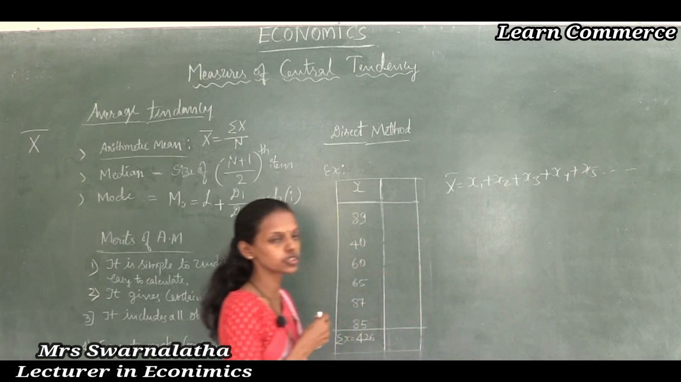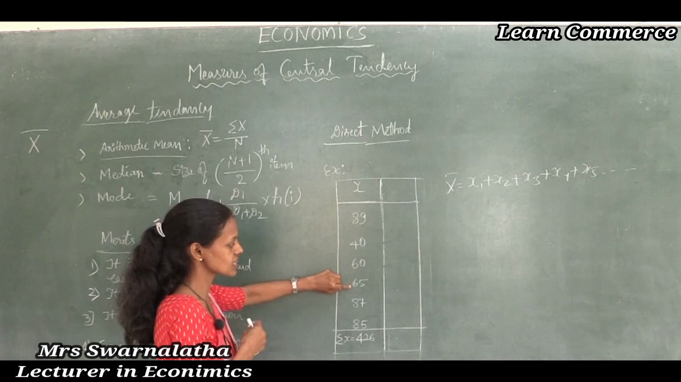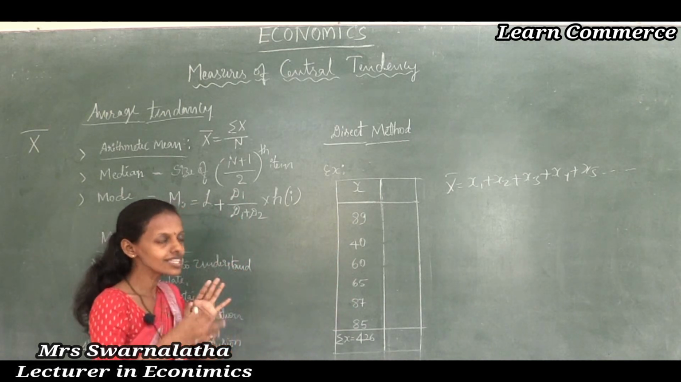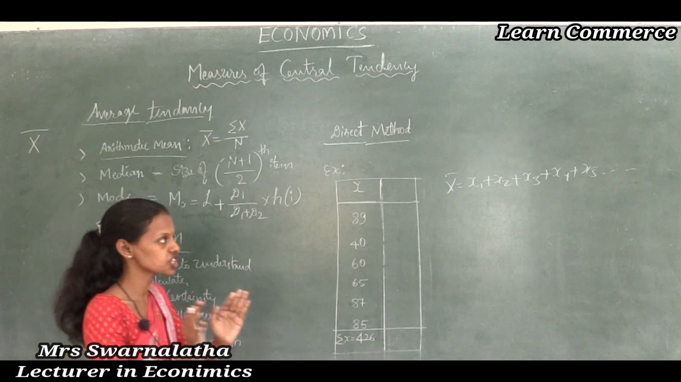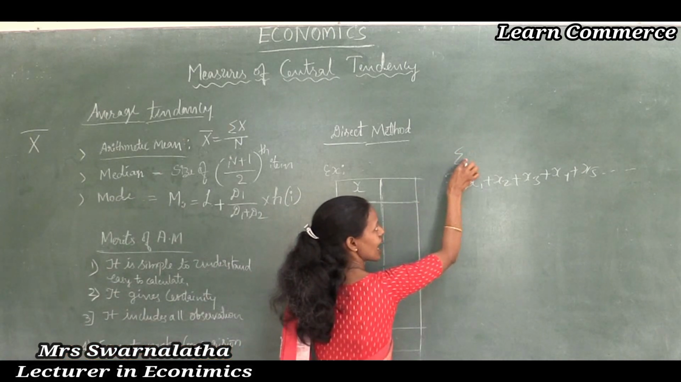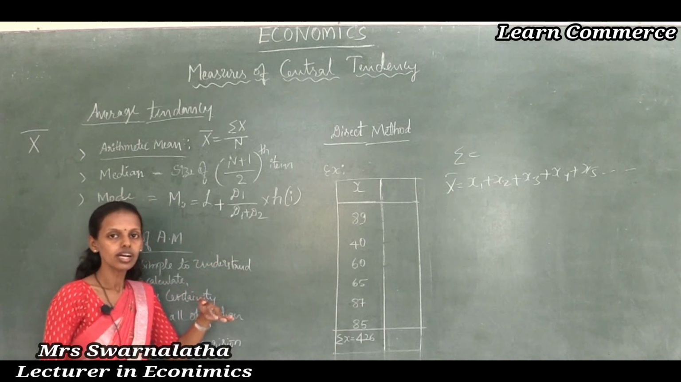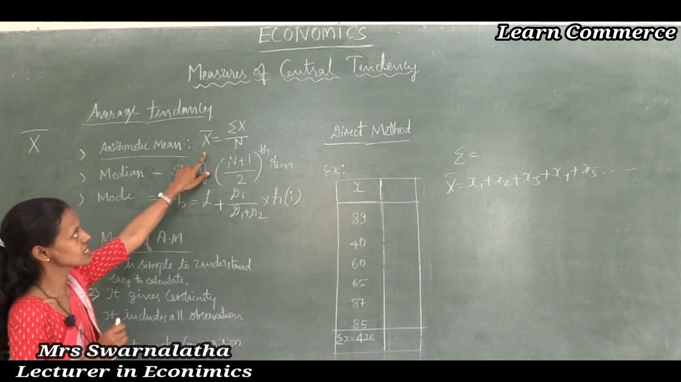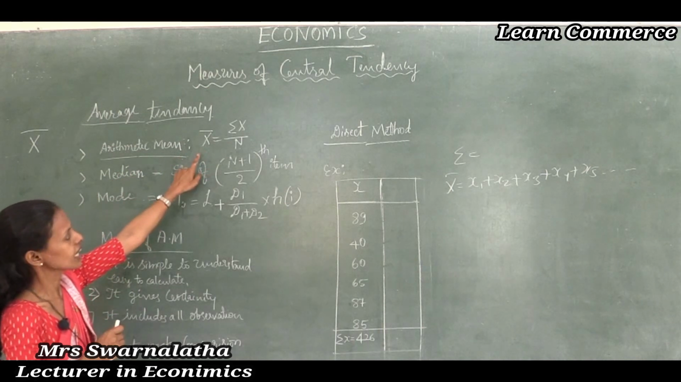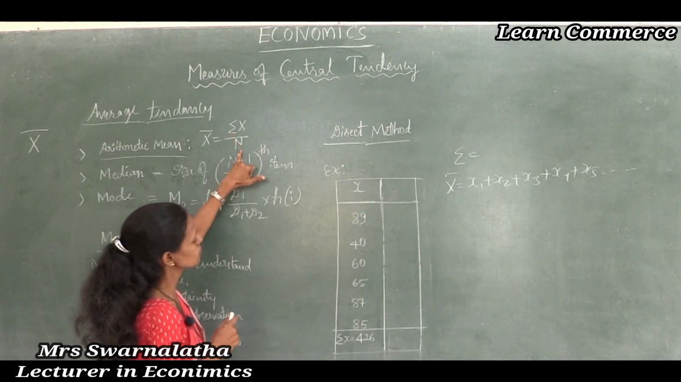Like this we are going to add the values one by one, x1, x2, x3, x4, x5, x6. That's what is said to be the summation. Summation means add up, adding or summing up together. Thus, x bar means arithmetic mean. x bar is equal to summation x divided by n.